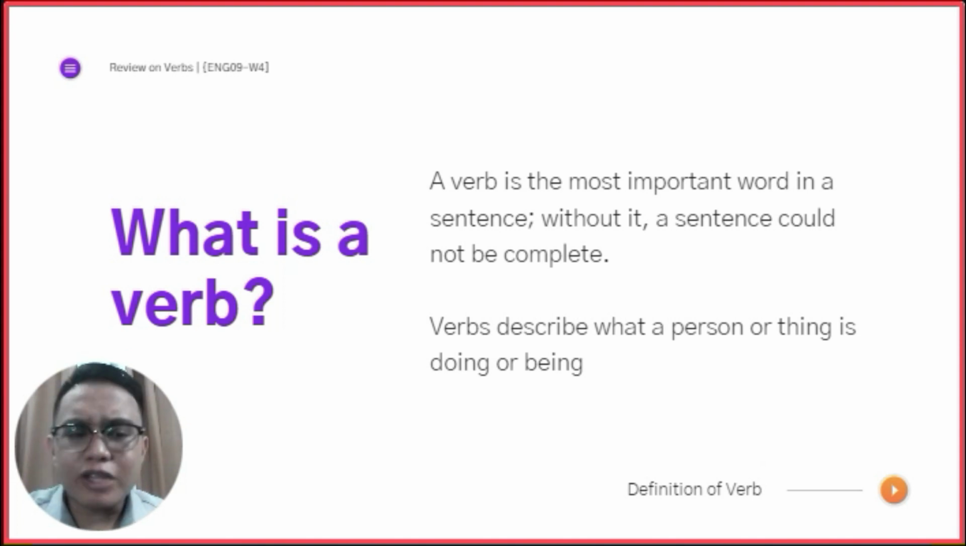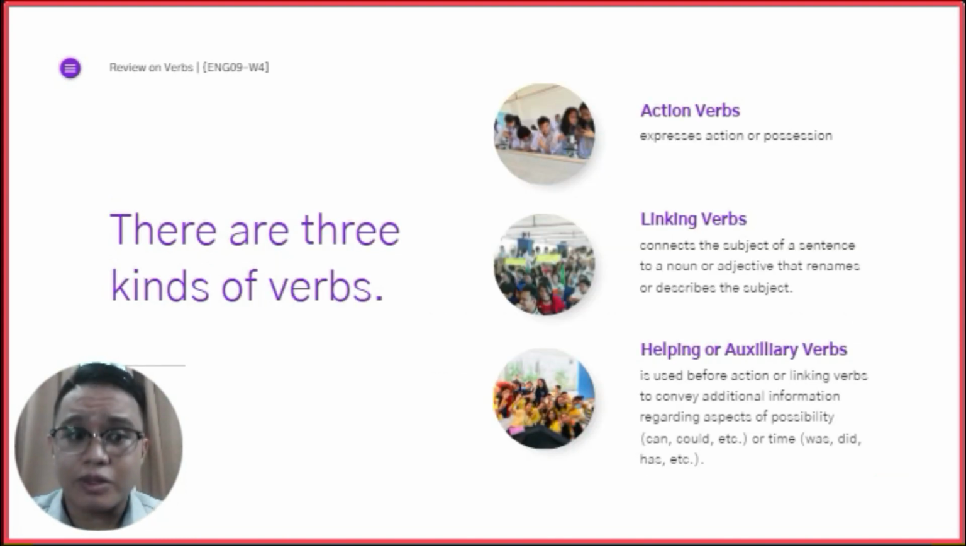But try to make a sentence without a verb. Let's say for example, you are watching TV. TV. Oh, diba? It doesn't make sense. So, a sentence has to have a verb for it to be called a sentence. Now, verbs describe what a person or thing is doing or being. Okay? And there are 3 types of verbs that we have to learn, and we will just walk through this because we will talk about this one later.